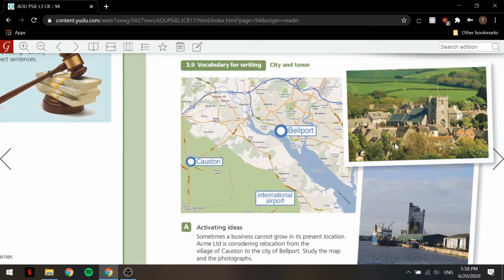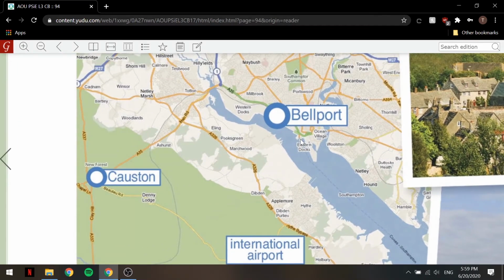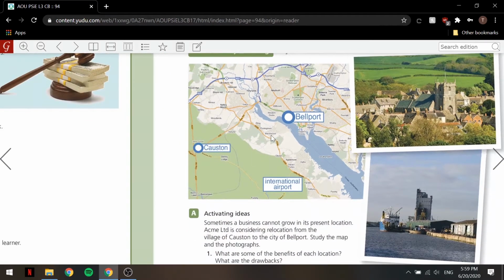From what I can see, Coston is probably a village because of all you can see here in the picture. A lot of great scenes, a lot of greenery, and Bellport is probably a city, right? As you can see here, it's near the sea. So that means two things: Coston is a lot nearer to the international airport than Bellport is.